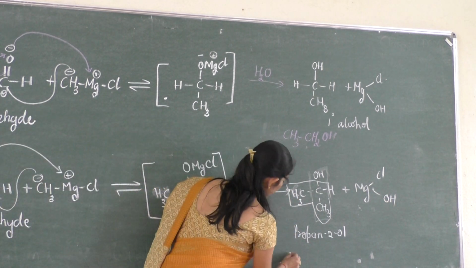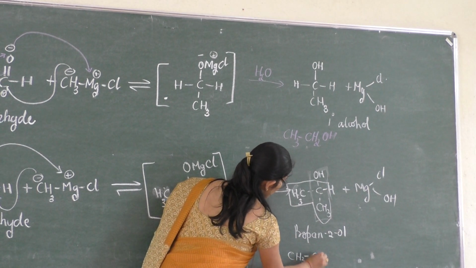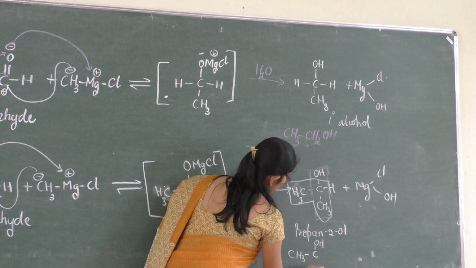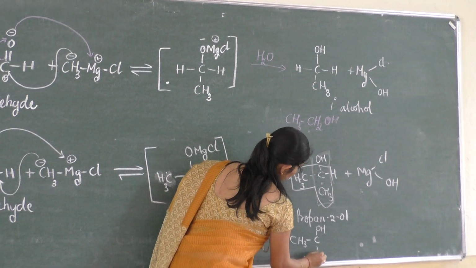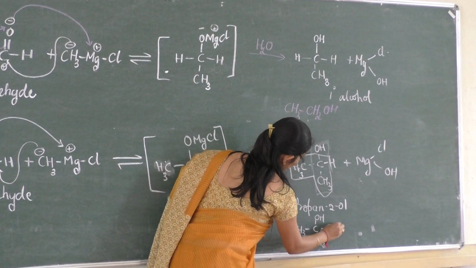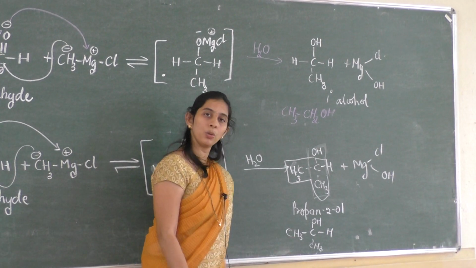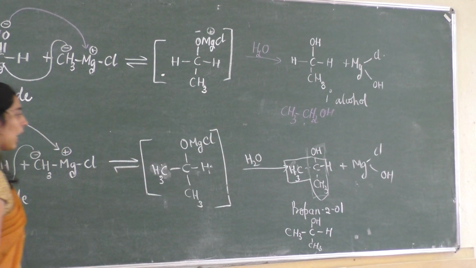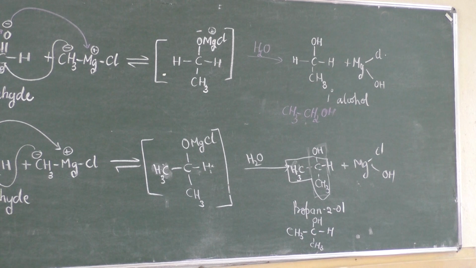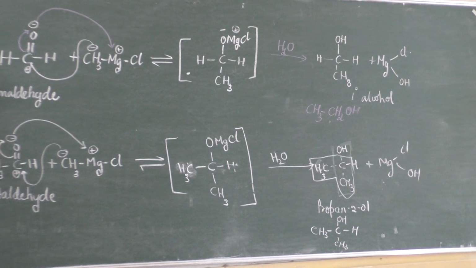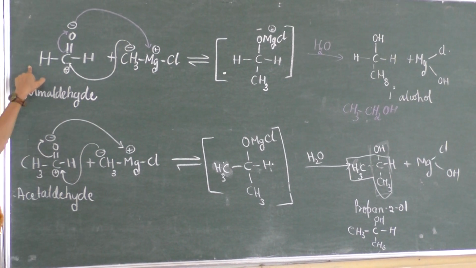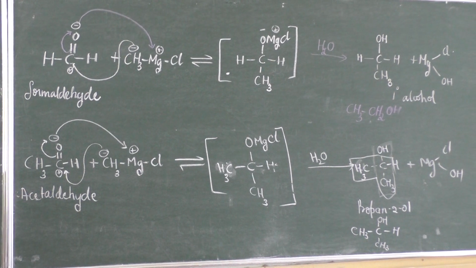I can also write it as CH3CH(OH)CH3, isn't it? So it becomes propan-2-ol. So this is how to synthesize a secondary alcohol. This is the method to prepare a primary alcohol, and this is the method to prepare a secondary alcohol.